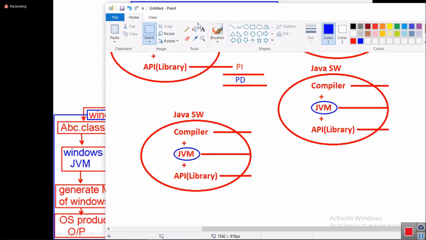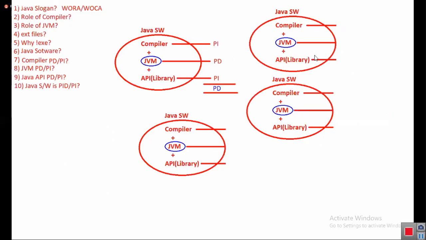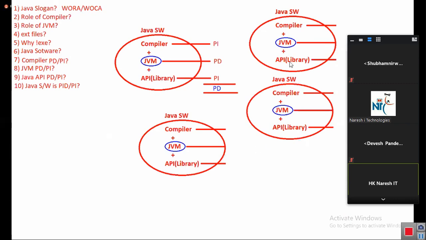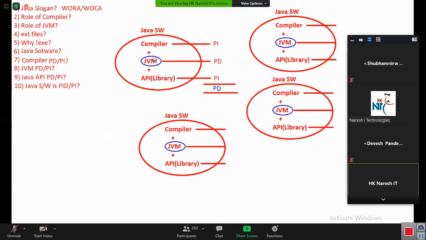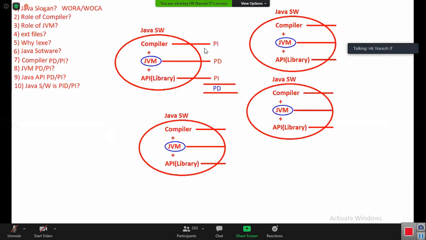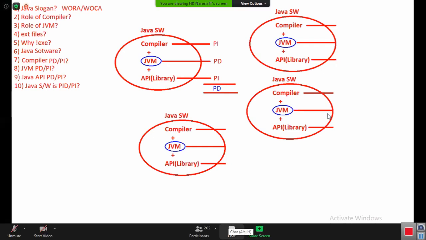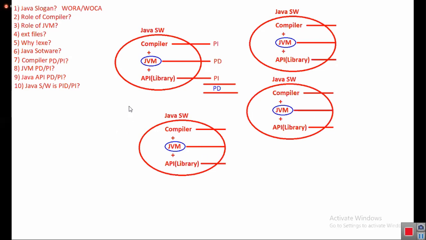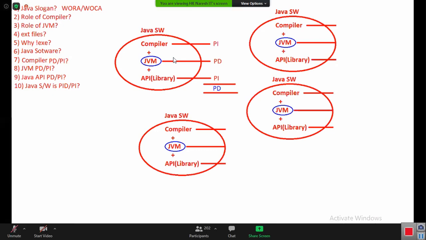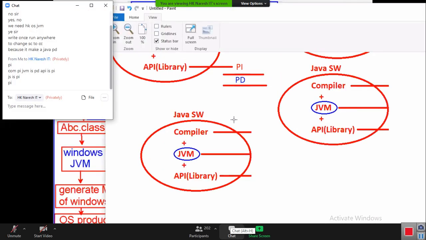Compiler and API are the same. Are you catching my point? Compiler and API are the same, but JVM is not the same. So we need to change the JVM from one operating system to another operating system. So tell me, is the JVM platform dependent or platform independent? JVM is platform dependent. So Java software is also platform dependent. Everybody got clarity? Did you realize my point?